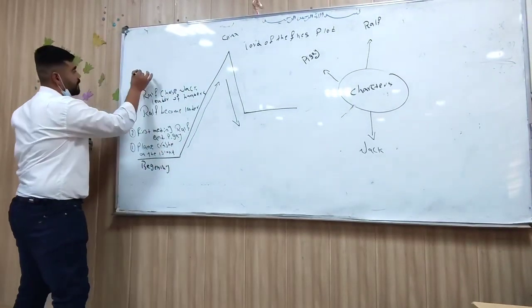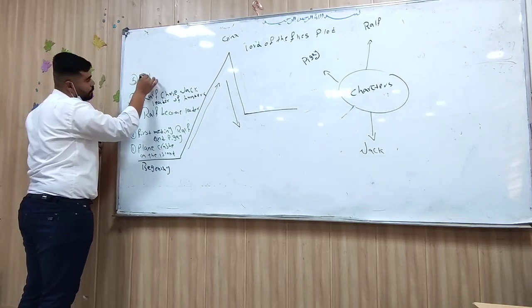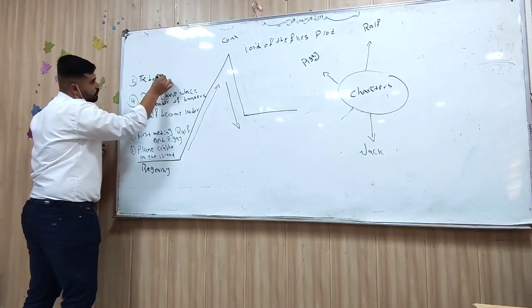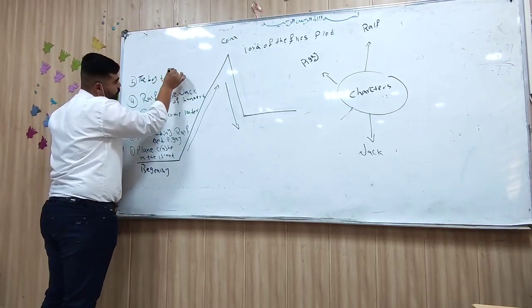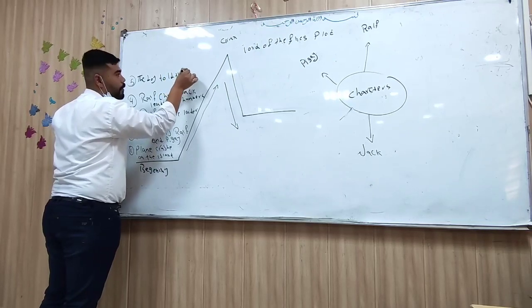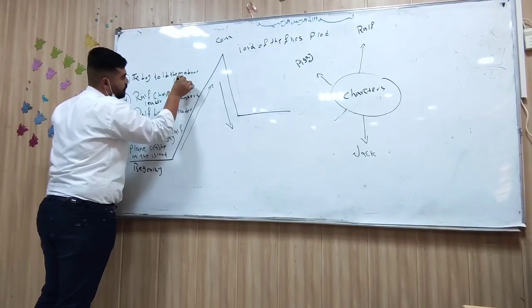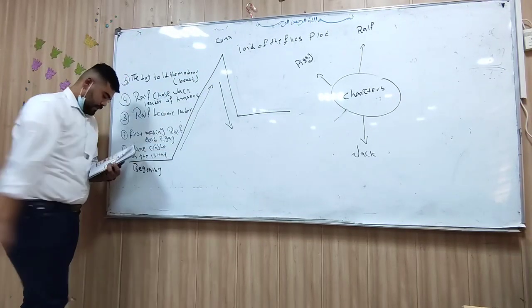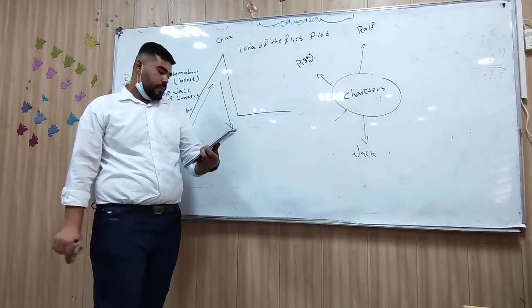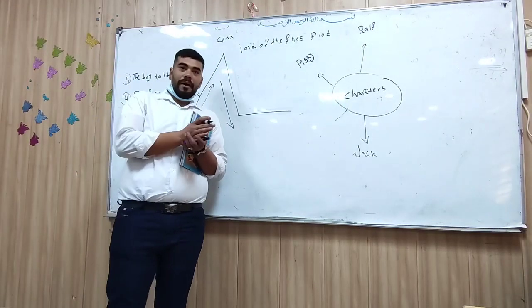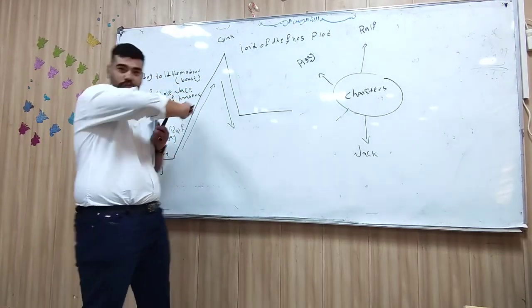Excellent. Then the boy told them about what? As we mentioned, about the beast. From this moment, the struggle is going to start.